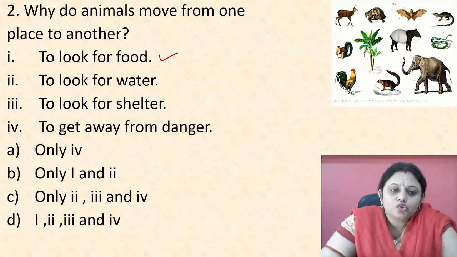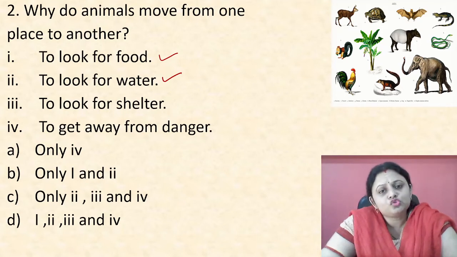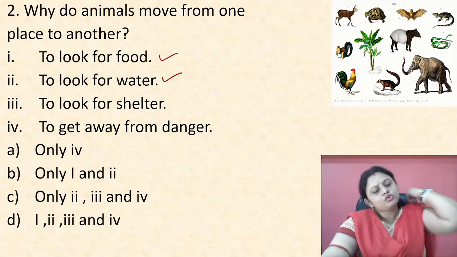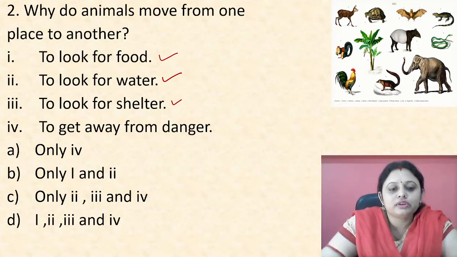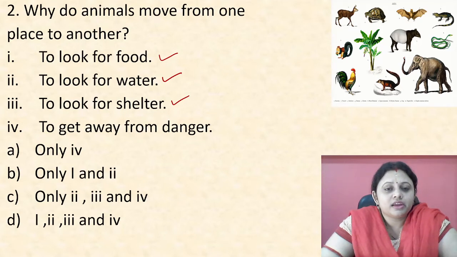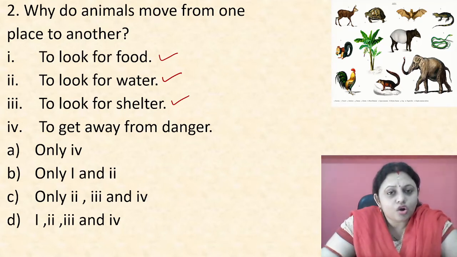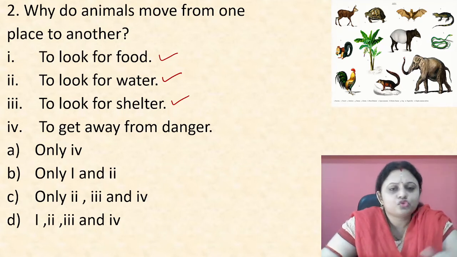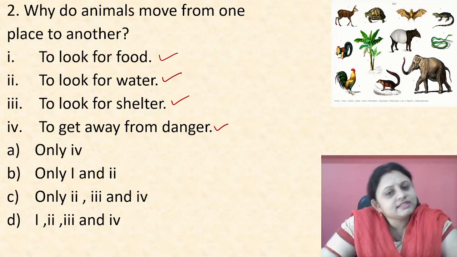Okay, and to look for water, yes, it is also true. They need water, that's why they move from here and there. It is not only for street animals, it is also for the animals present in the forest. To look for shelter, yes, they also need shelter. If it is raining outside and if it is very hot outside, how will they survive there? They need a safe place. To get away from danger, yes, this is also true.